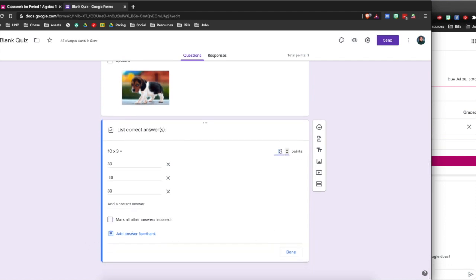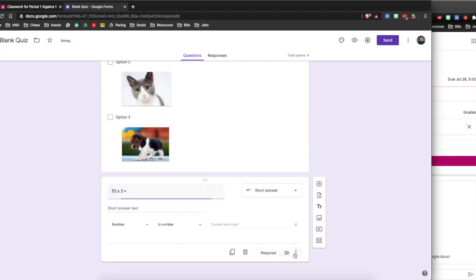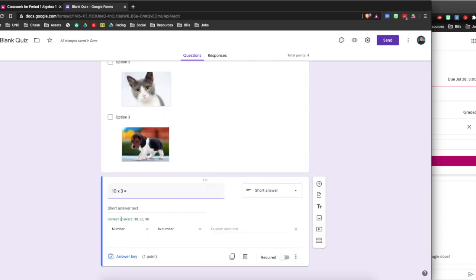You want to make this worth 1 point. Let's see, done. So my correct answers could be 30. It could be space bar 30, 30, and then the space. Because again, students, you know how they are. They could just put a space by accident. Or what if they want to type 30?